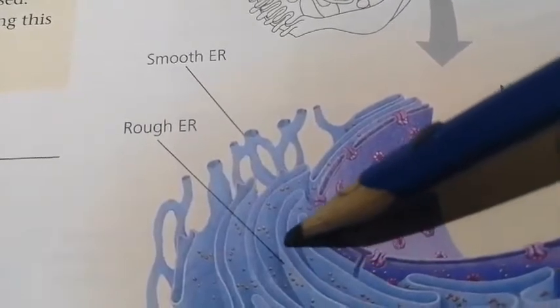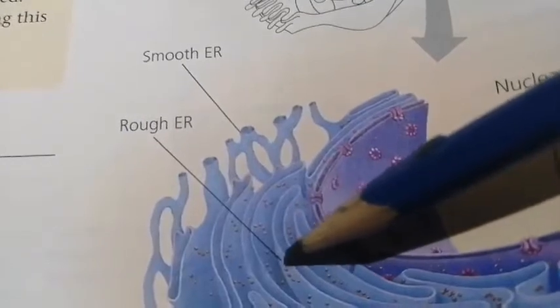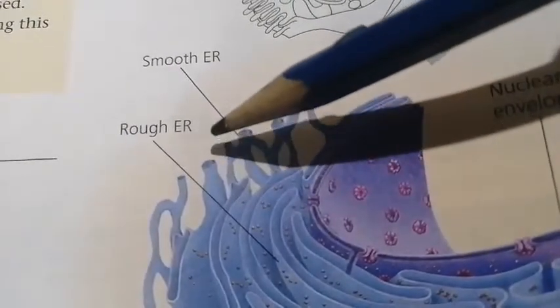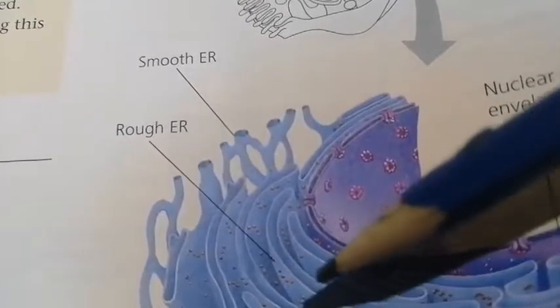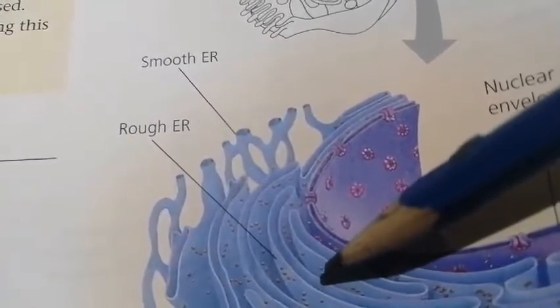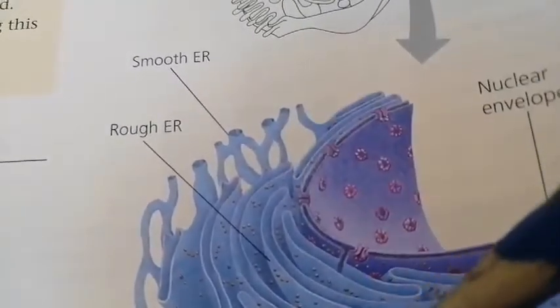The presence of ribosomes makes their appearance rough. Therefore, they are called rough endoplasmic reticulum. So, both of them make up your endoplasmic reticulum, and both of them have different kinds of functions.